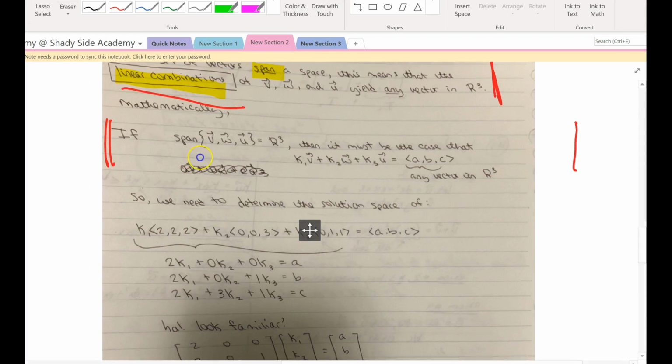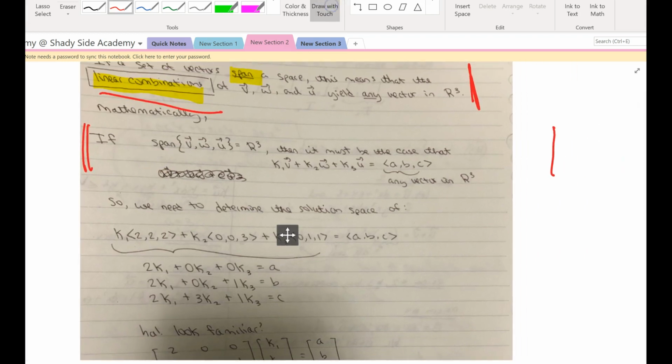So this right here, the span of these 3 objects. If the span of these 3 objects is the entire R3, all right, then it absolutely must be the case that there's a way that I could add up multiples of those 3 objects and yield any vector in R3. And I'm referring to any vector in R3 as this vector ABC. Okay, that's what it means for objects in a set to span all of a space.